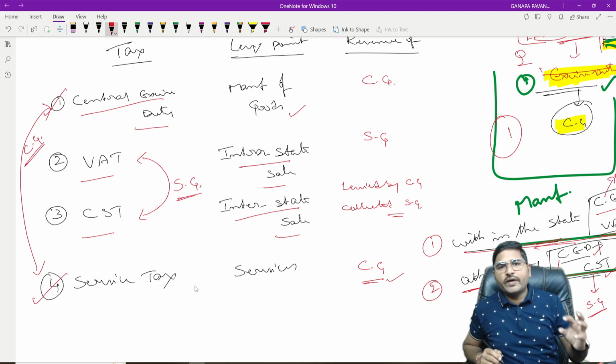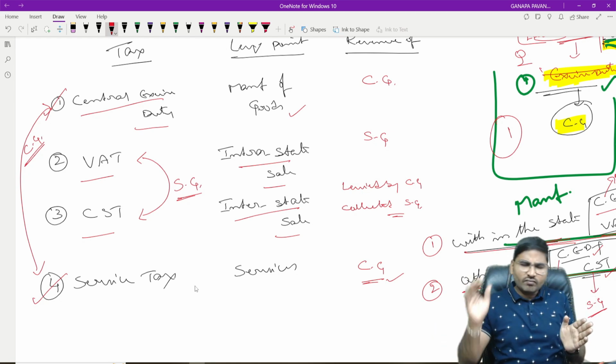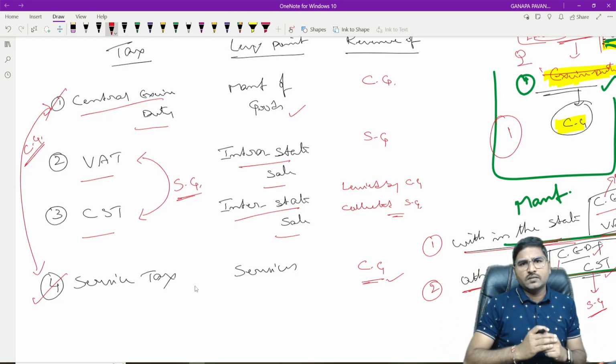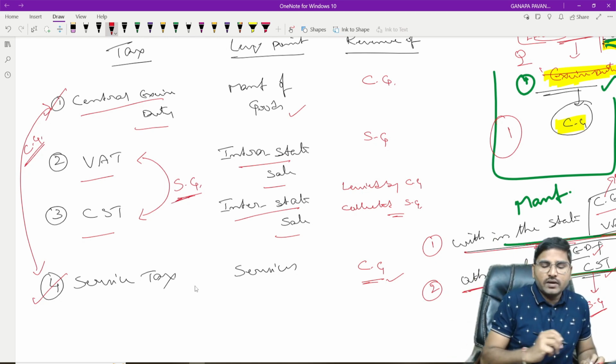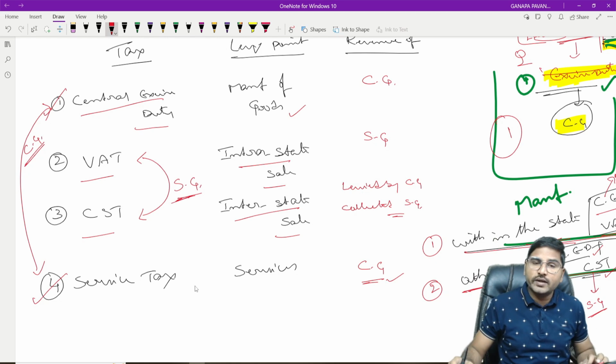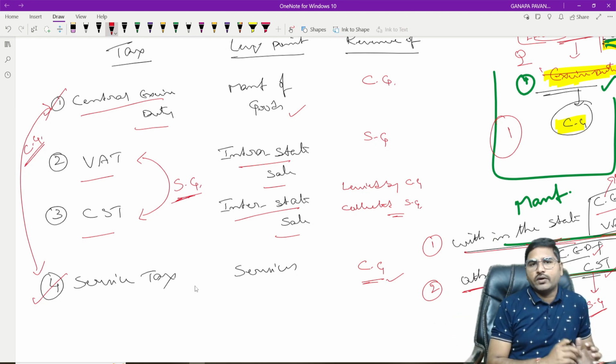So if there is any manufacture, the central government will levy central excise duty. If there is any service, the central government levies service tax. Where there is a concept of intrastate sale, the state government will levy VAT. Where there is a concept of interstate sale, the state government will levy central sales tax. In such a manner, the central government and state government get their revenues.